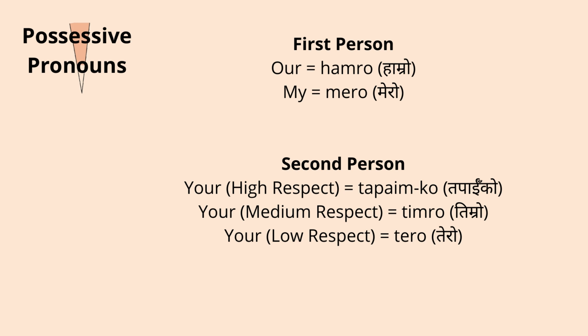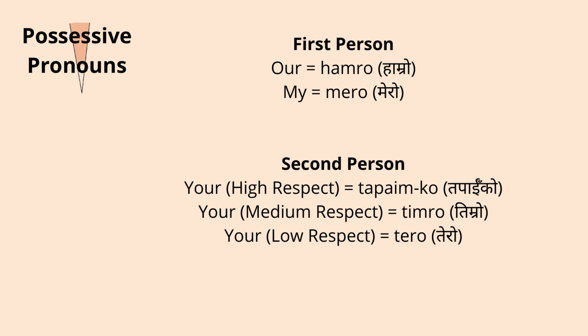For example, if you have to say that's yours to somebody with high respect, then you have to say tapaiko or hajurko. Likewise, your for medium respect, we say timro. Timro saman ho. That's your belongings. Likewise, if we have to use your for someone who is very younger than us, then we can say tero.